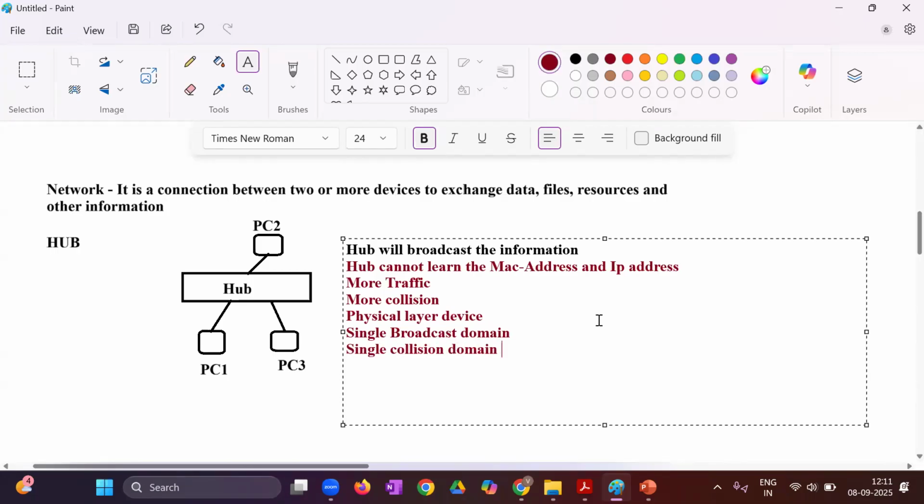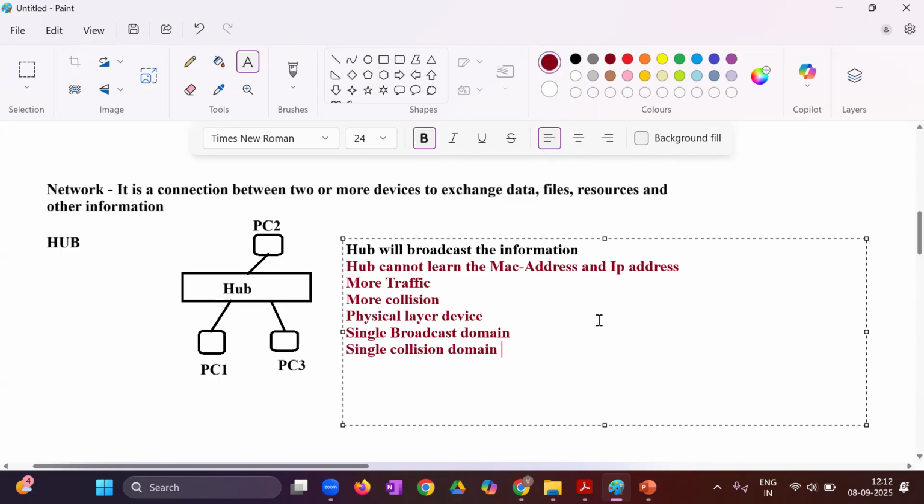See, when we discuss the switch, in the switch we will call it per port collision domain. But here we don't have per port collision domain. It means here we have a single collision domain. Let's say PC1 is ready to send something and PC3 is also ready to send something.